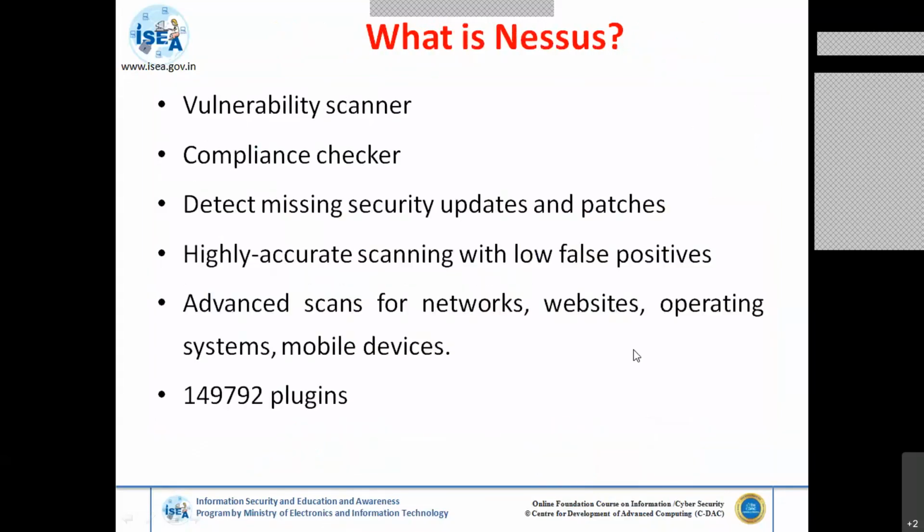So basically, what is scanning? What is Nessus actually? Nessus is nothing but a vulnerability scanner. Suppose you have the tool installed on your laptop or desktop; the key idea behind this scanning tool is that it gives the vulnerabilities in the system. It gives vulnerabilities with respect to servers and your network devices. It also gives the missing security patches and missing security updates. What are the things that are missing in your network?